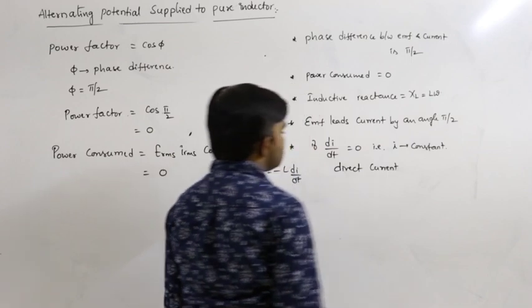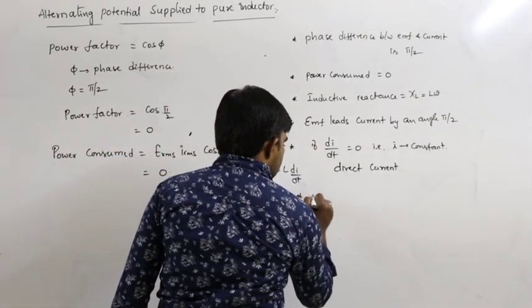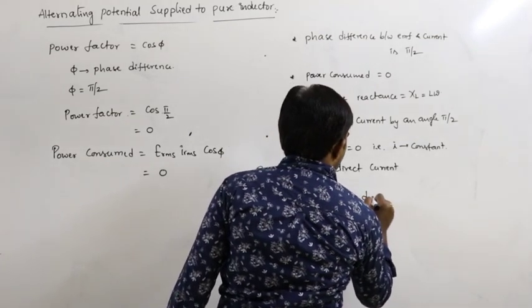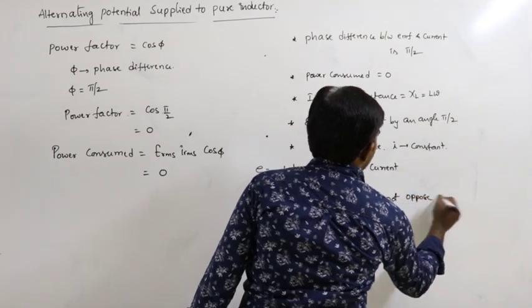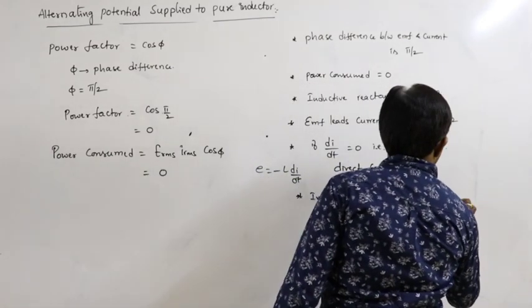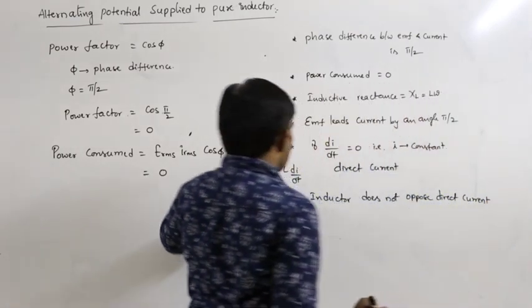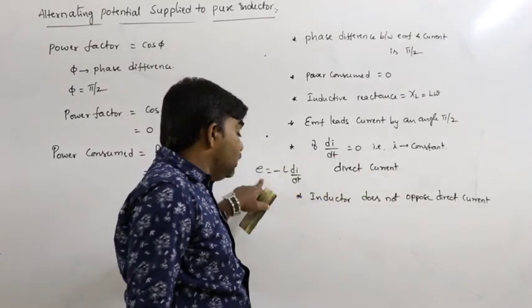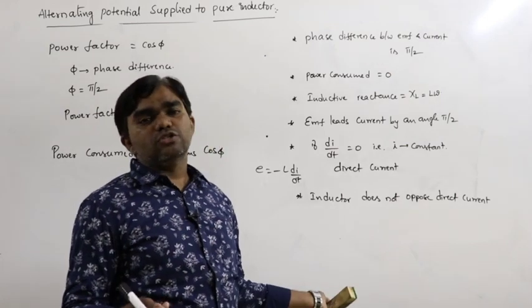For direct current, the inductor does not oppose direct current. Because if the direct current passes through this, di by dt is equal to 0, then induced EMF is equal to 0. If there is no induced EMF, there is no opposition.